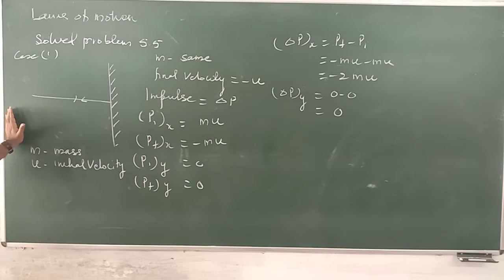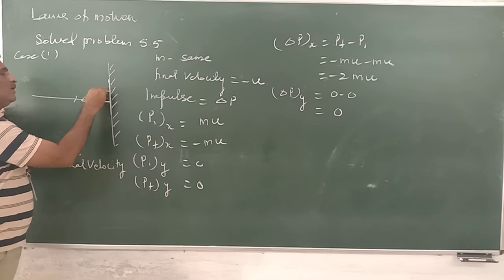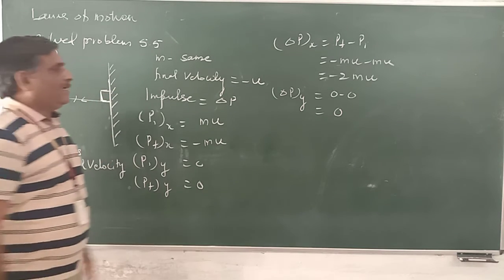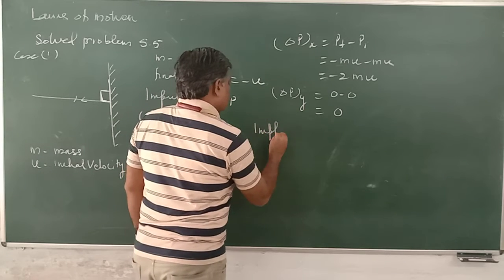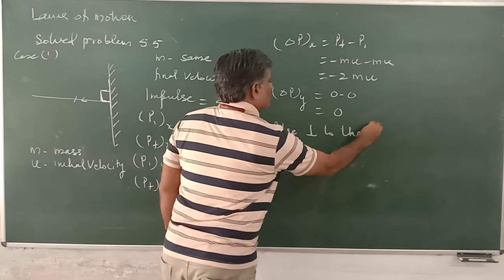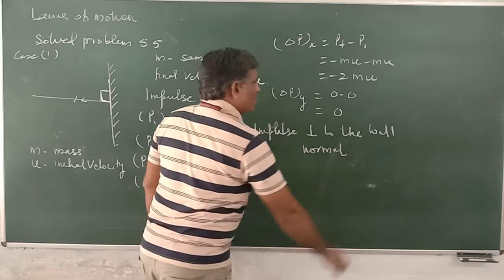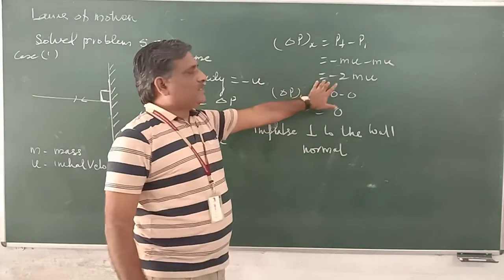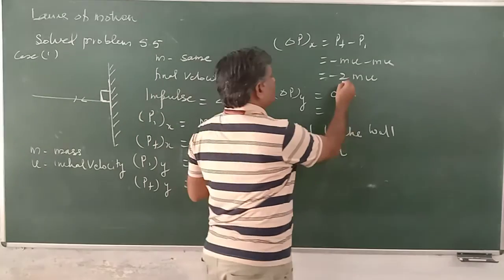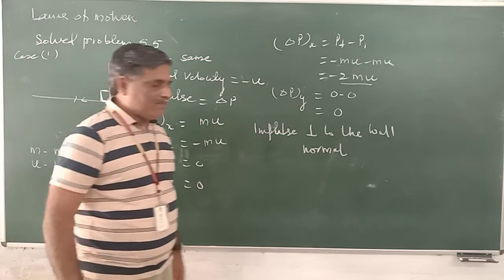The final direction was opposite, it's bouncing back. But the direction of this impulse is perpendicular to the wall. It is normal to the wall. Perpendicular means normal to the wall. The change is minus 2mu. Magnitude-wise, the change is 2mu. This is the first situation which is mentioned here.